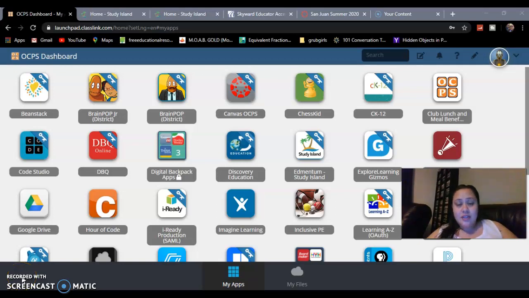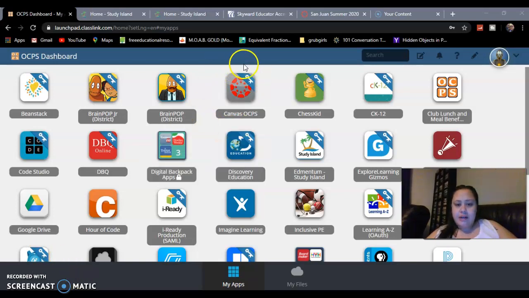It is day 2 of summer school. We are still doing our pre-tests so that we can get started Thursday with our lessons. So today the focus is on math. I'm going to show you, here's your Launchpad. A lot of you need to get comfortable logging onto this and seeing all the apps.